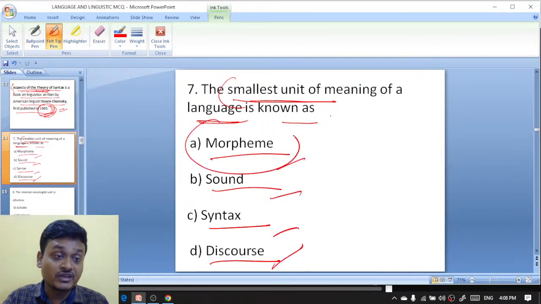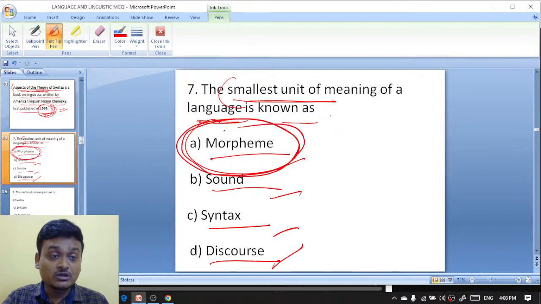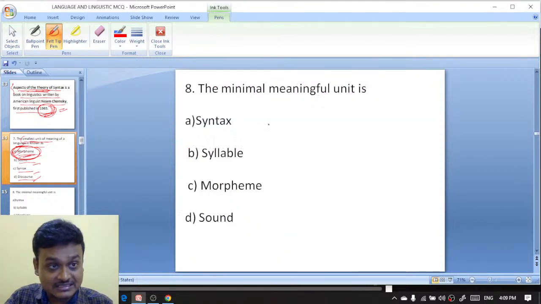So it is morpheme. Morpheme is the right answer.